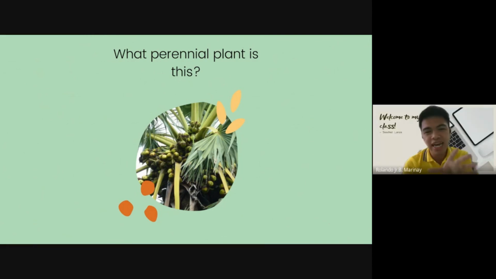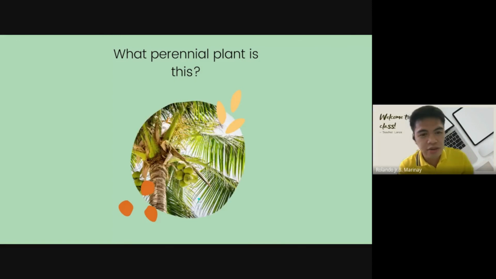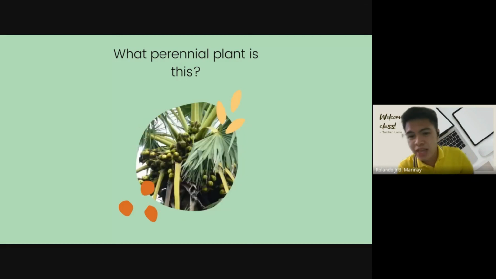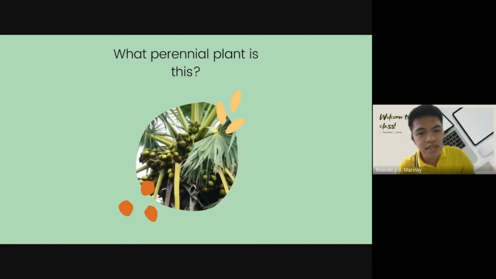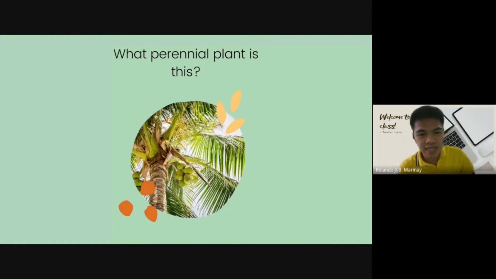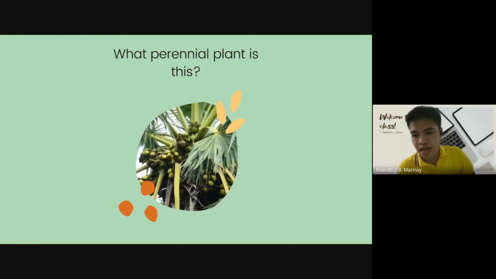It looks like a coconut, but in the picture it's darker. The coconut looks brighter and it's green and bigger. And then the toddy palm looks darker. This is the coconut. This is the toddy palm. They look similar, but they are not the same. And also the leaves of the coconut are thinner than the leaves of the toddy palm. Okay? Don't forget the differences.